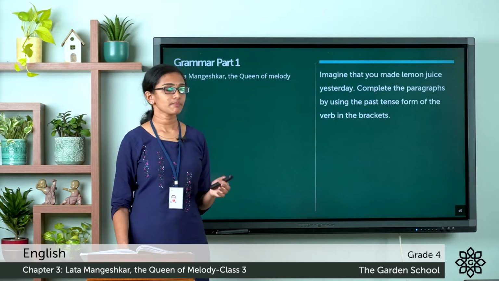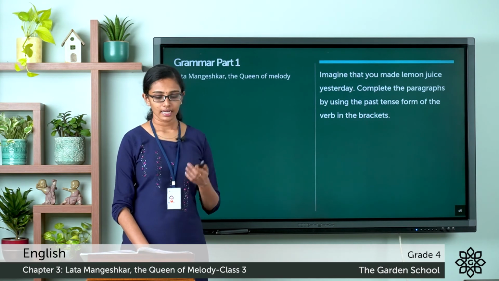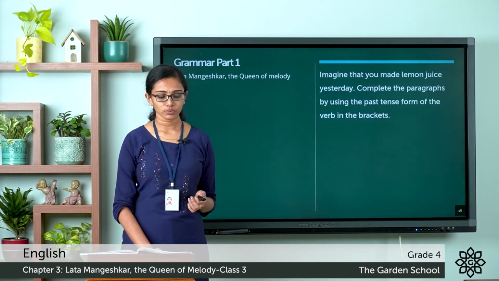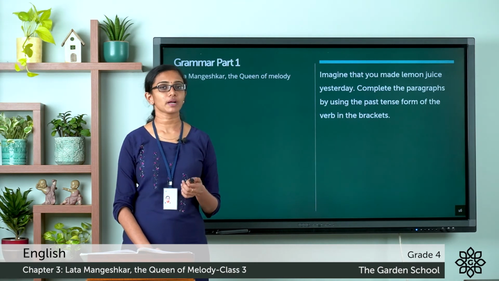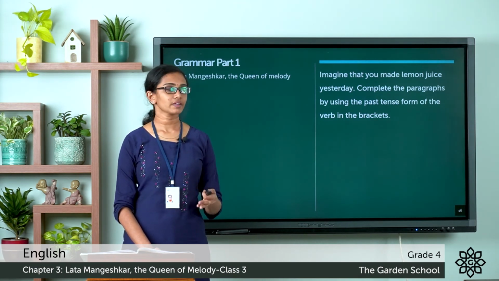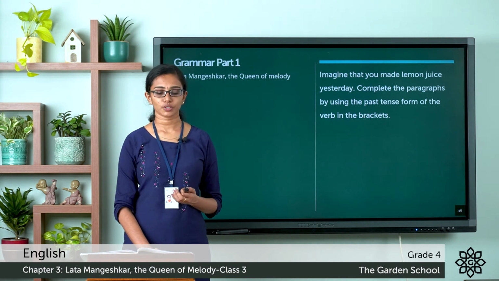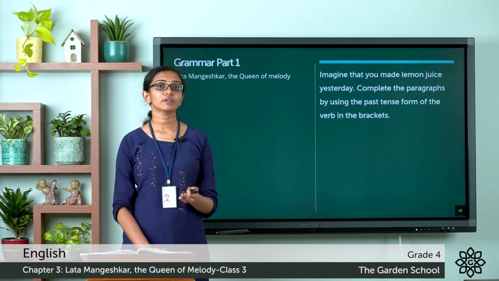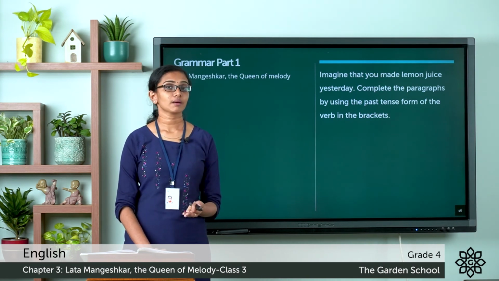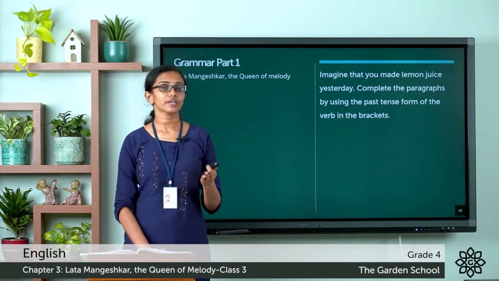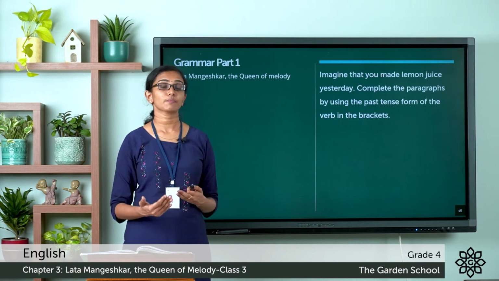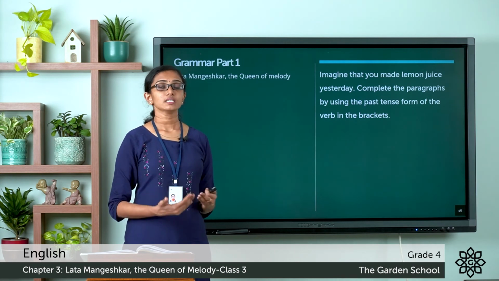It says, imagine that you made lemon juice yesterday. Complete the paragraphs by using the past tense form of the verb in the brackets. So here you are given a passage, an incomplete passage. You are asked to imagine an incident. You made lemon juice yesterday. So that is something happened in the past. It's already over. It's not happening right now. It got over yesterday. So when you are narrating that incident, you are supposed to use the simple past tense form of the verbs.